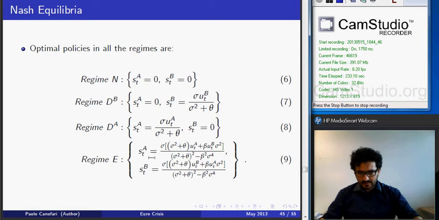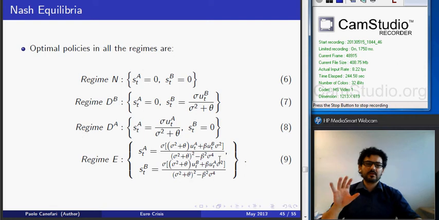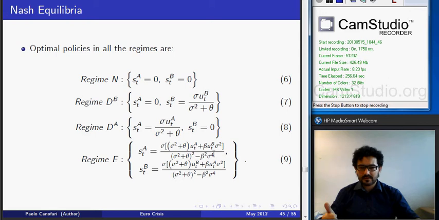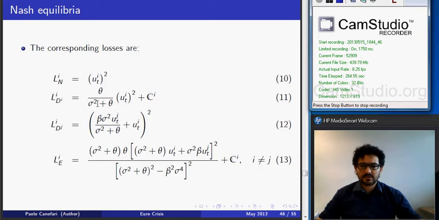This means that we have an optimal devaluation for country A equal to this expression, in which we can see both the shock affecting country A but also the shock affecting country B, because also country B will choose to devalue, and this means that there will be a loss of competitiveness for country A. The same holds for country B. Now, the loss function associated with each regime and the optimal policies in each regime are described in these equations.